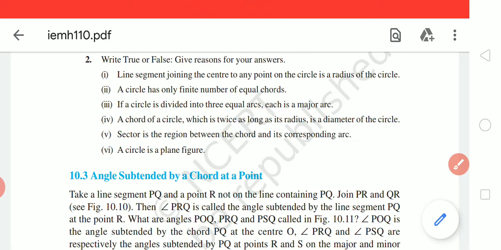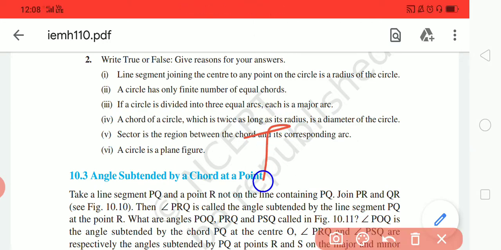Now come to sixth part, a circle is a plane figure. Yes, a circle is a plane figure, because it is a 2D figure, right? It is drawn on a surface.